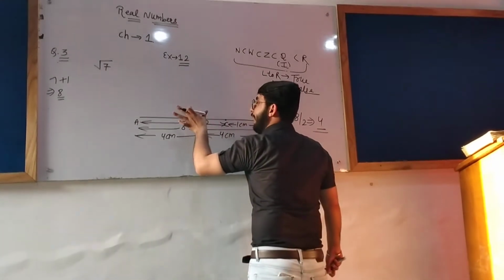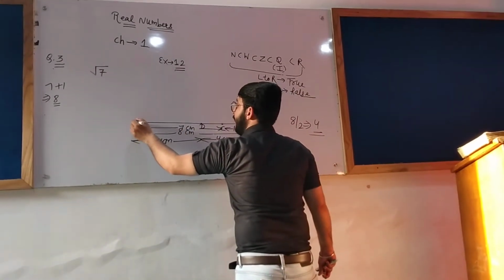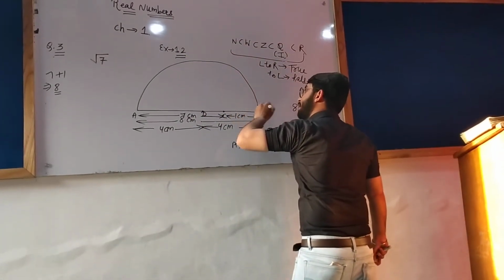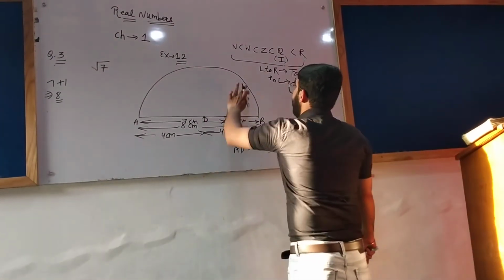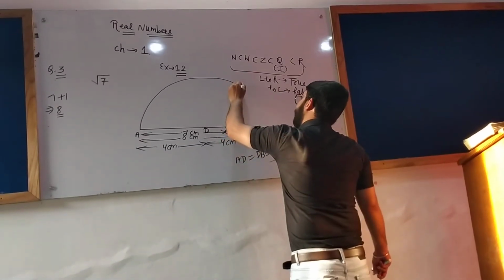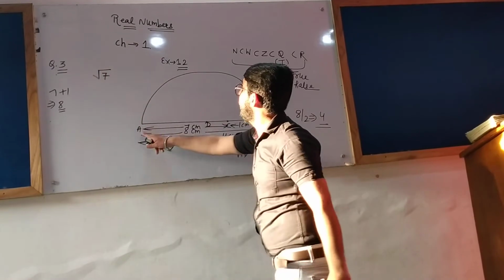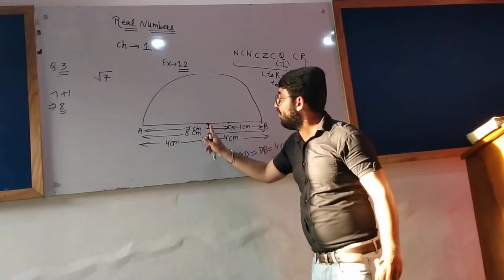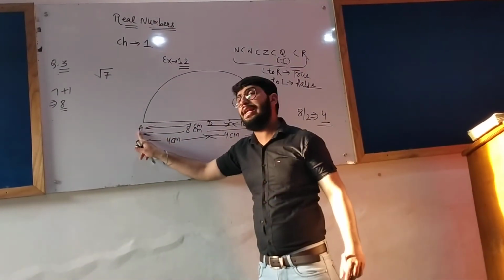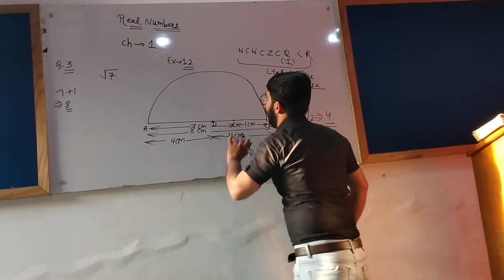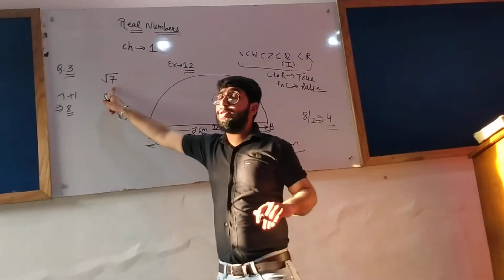Keep your compass on point D and open it till A or till B. It's up to you.